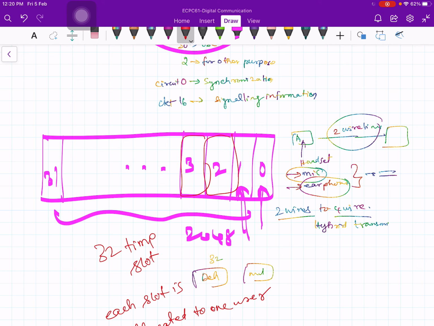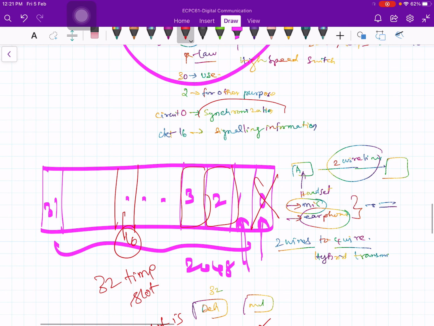Out of which slot numbers 1 to 15 and 17 to 31 are used for voice circuits. As I said, 0 is reserved for synchronization purpose, and slot number 16, right? 16 is reserved for signaling information. 0 for synchronization and 16 for signaling information for voice circuits. Okay, so therefore slot numbers 0 and 16 are used for other purposes.